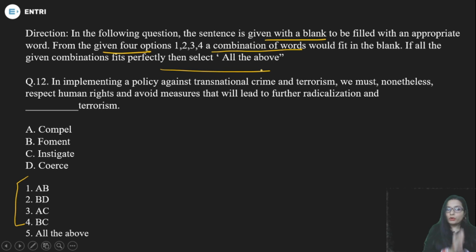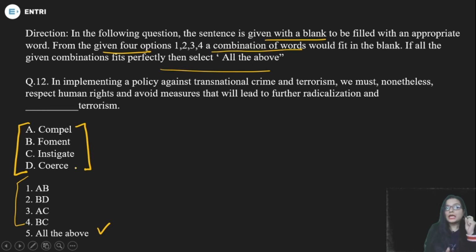So what you need to do here: you have 4 words and 2 words will be appropriate for the blank. Other than that, all four words can also be appropriate for the blank.